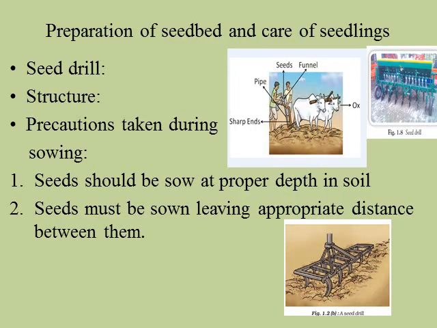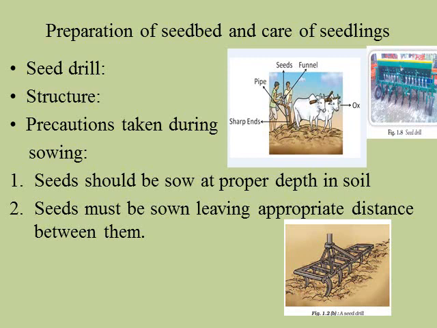Now, preparation of seedbed and care of seedlings. First, what do you mean by the seedbed? It is the local soil environment in which the seeds are planted. This is known as a seedbed. And seedlings are the crops which are grown to a certain age, and after that they can be transferred and planted into the main field. So these small plants are called seedlings.